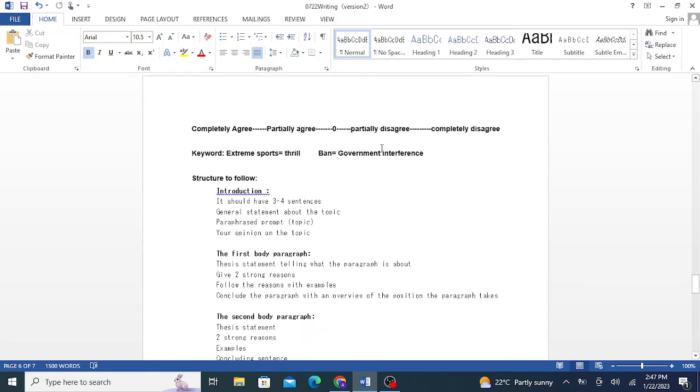Now, why are these keywords important? These keywords are important for generating the general statement about the topic. So you need to have either of these in this general statement. You need to talk about extreme sports in a general way, or you can talk about governments banning various sports around the world, etc. So general statement I was talking about, and then the paraphrased prompt, and then your opinion on the topic. And I have actually followed exactly this template in my introduction.